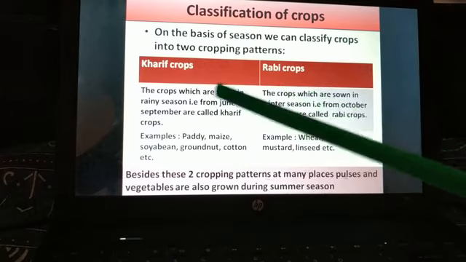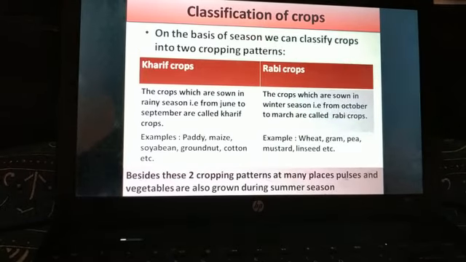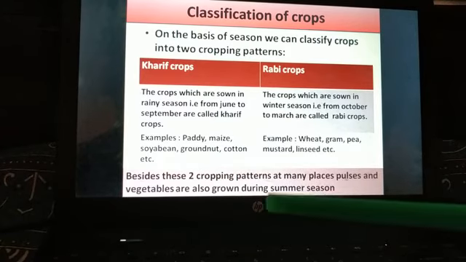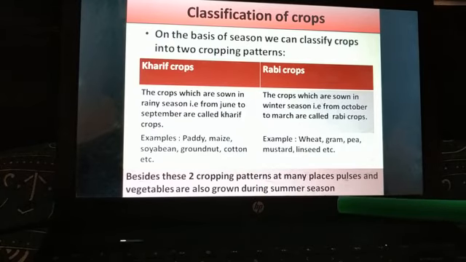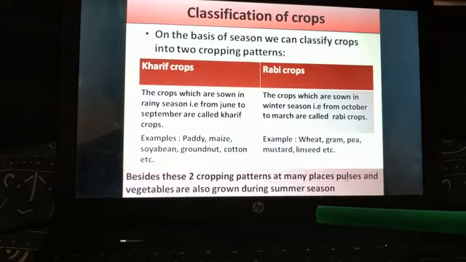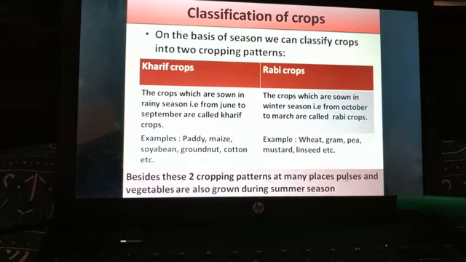This difference you need to understand. Besides these two cropping patterns, at many places pulses and vegetables are also grown during the summer season.